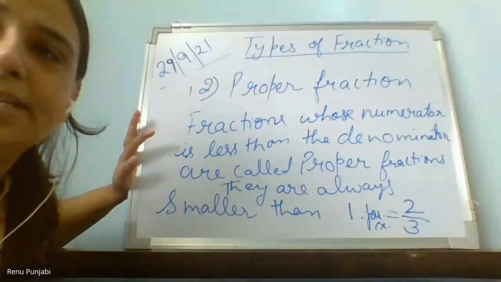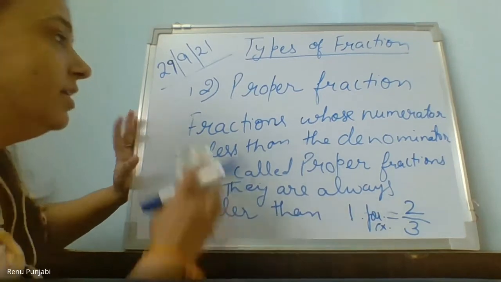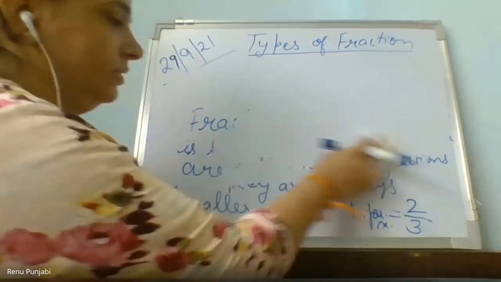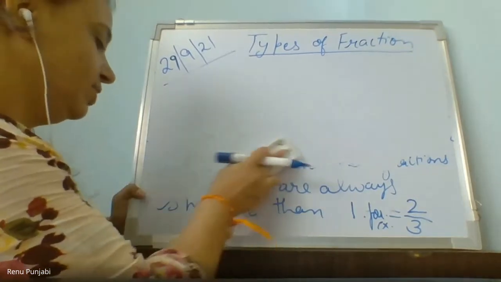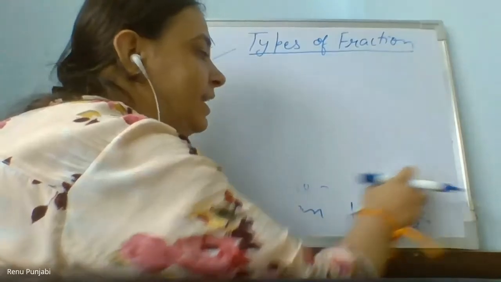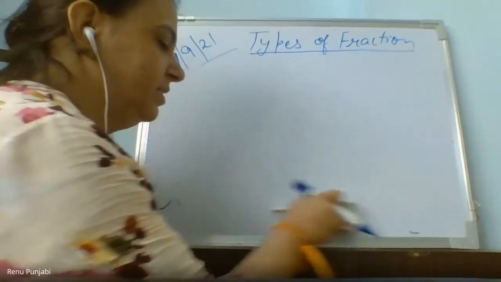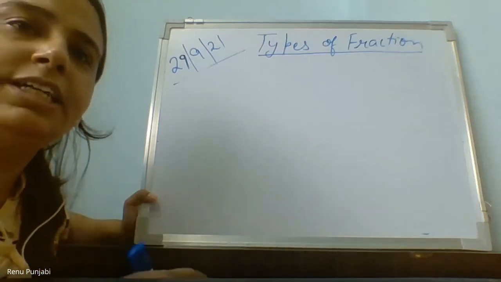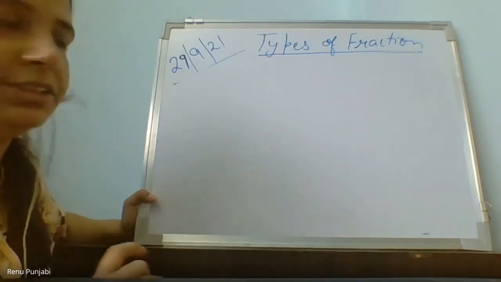Can I erase this? So till now, how many types of fractions have we done? How many types of fractions have we done right now? Two types. One is unit fraction and the other one is proper fraction.